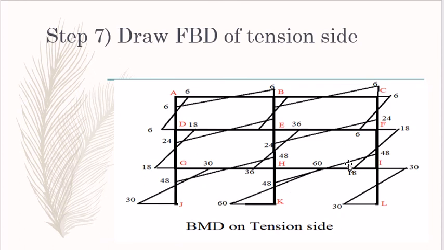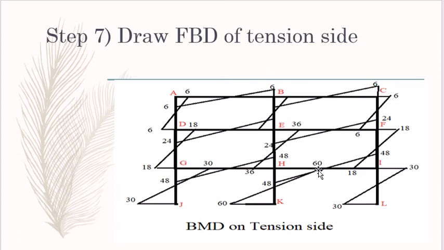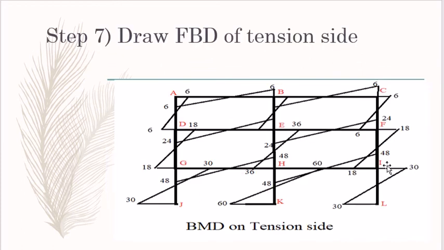This bending moment diagram we have to calculate on the tension side. Similarly here also in case of this HK column, how to calculate this bending moment. So 30 into 2 which is equal to 60. So according to that you will get this 60 value. Similarly here also HI column, 15 into 2 which is equal to 30. Similarly 16 into 2 which is equal to 32. So this is the 32. According to that you will get the bending moment diagram on the tension side.